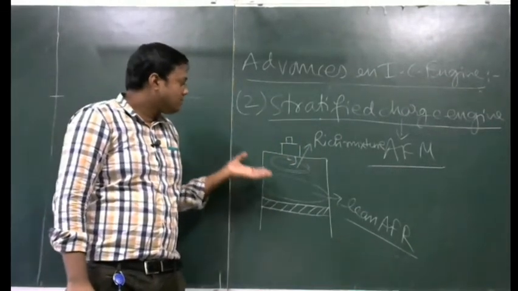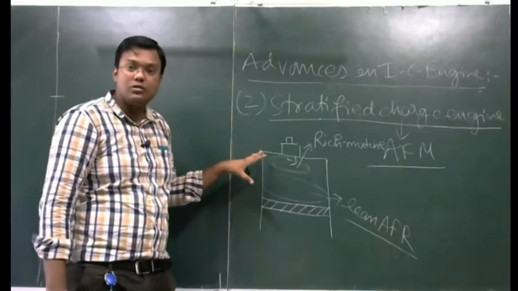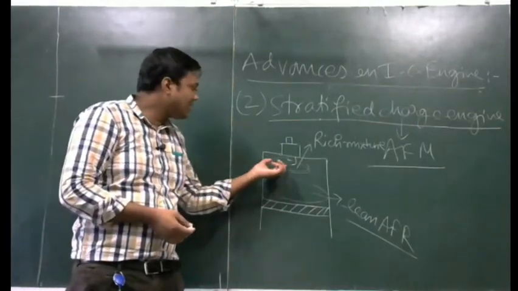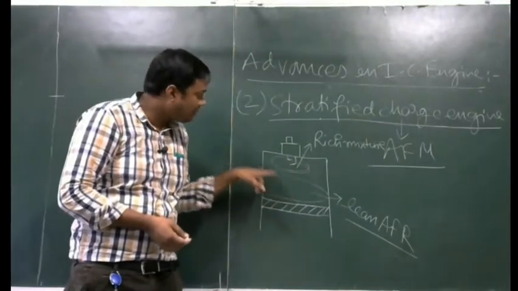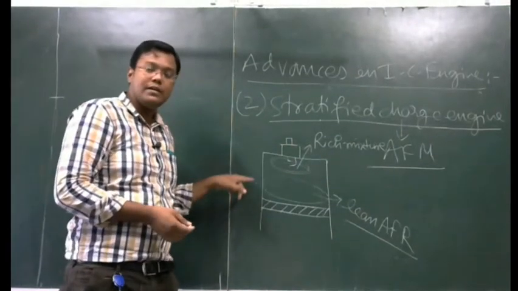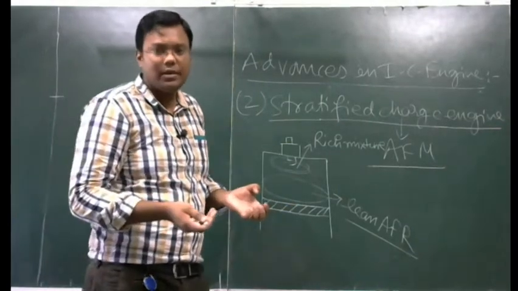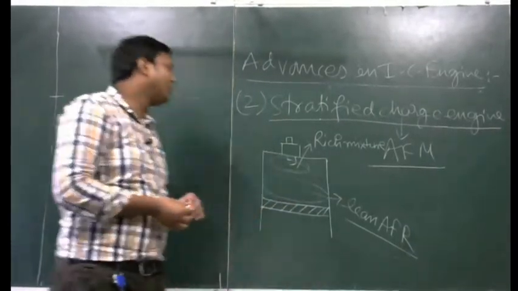The purpose of this engine also is to increase the fuel economy. If you provide rich mixture only near the spark plug and lean mixture over all the other space, then the amount of fuel will decrease, so fuel economy will increase.